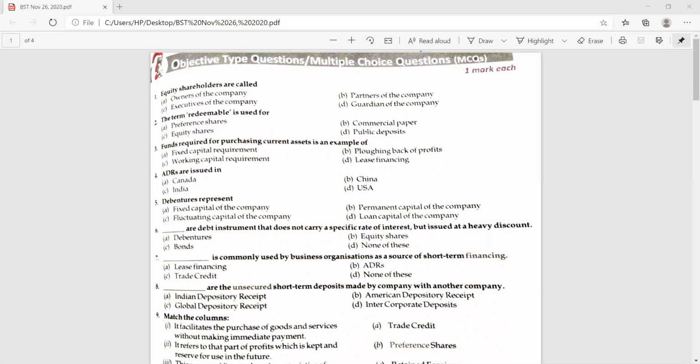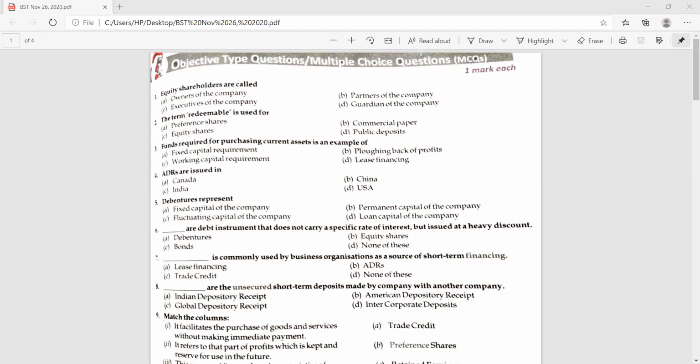Debentures represent fixed capital of the company, fluctuating capital, permanent capital, loan capital. Loan capital of the company. Very good. Yesterday I discussed it, right? You remember we discussed yesterday that these are borrowings, these are the loan from the public. Absolutely correct. You have given good answers to these questions.